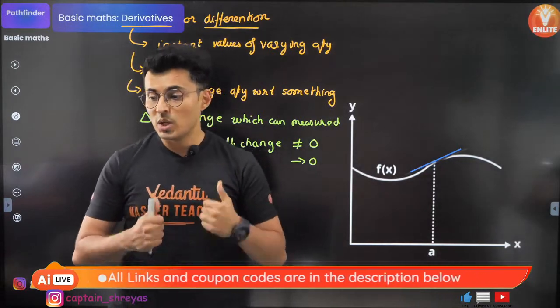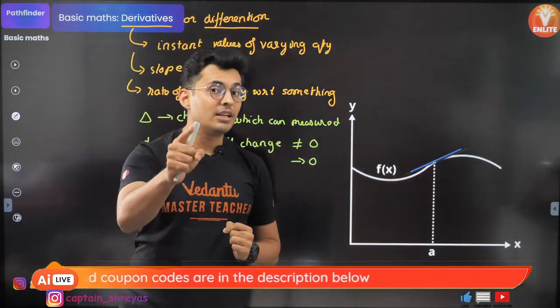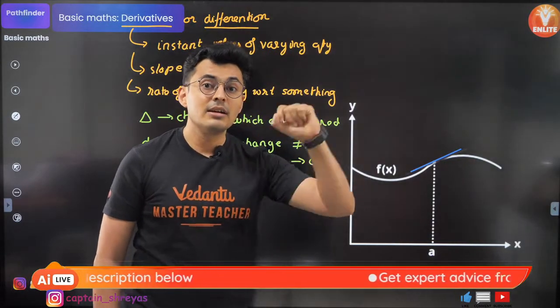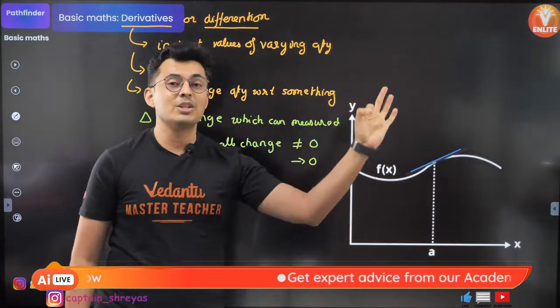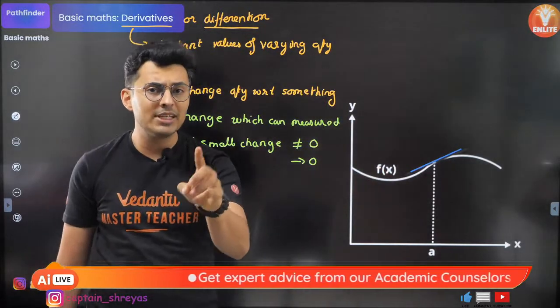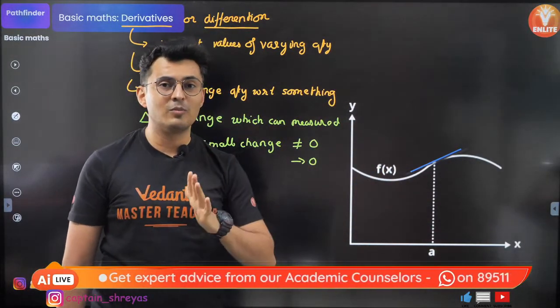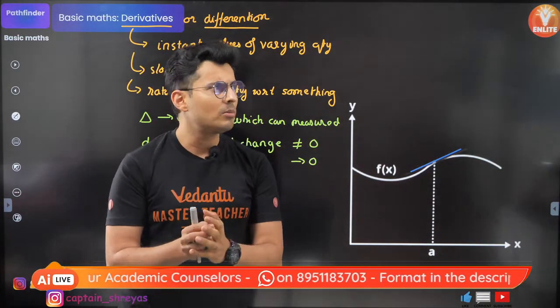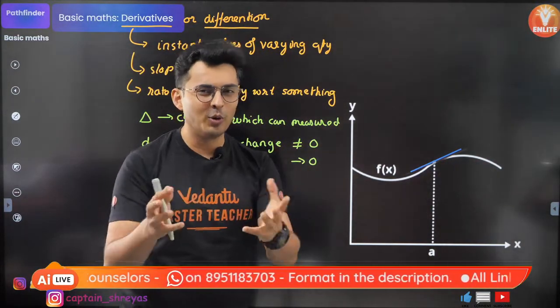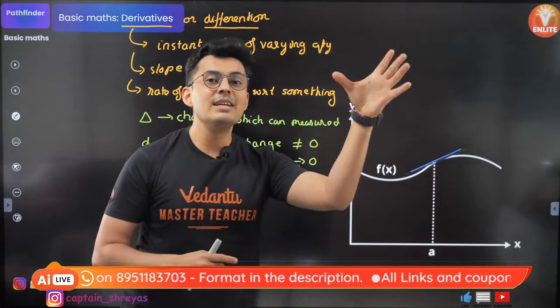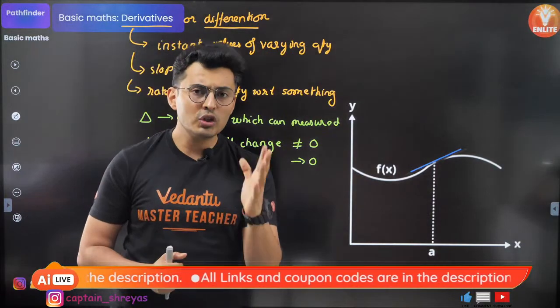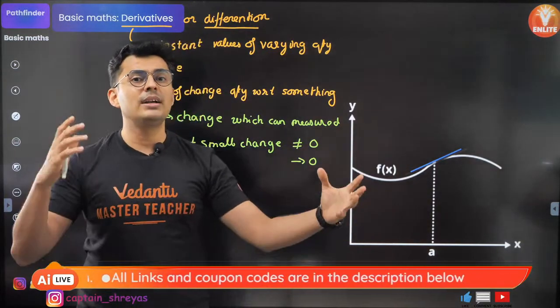So if I tell you, yes, instantaneous velocity means dx by dt. Instantaneous acceleration means dv by dt, rate of change of velocity. Instantaneous force means dp by dt, rate of change of momentum. If I tell you volume flux, what is this? It is volume flow rate, which is dV by dt, V stands for volume. So you should know what is dependent on what.